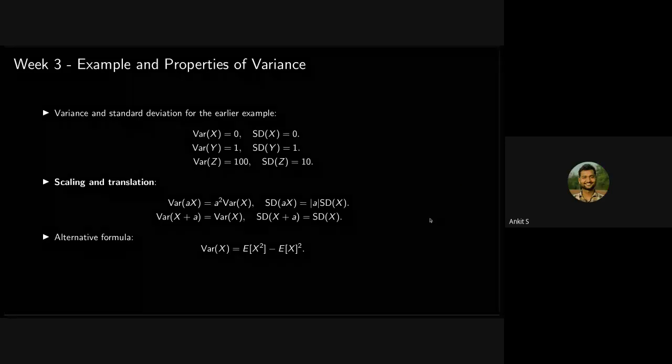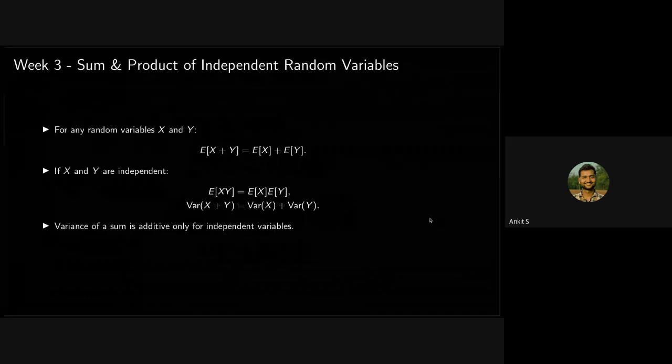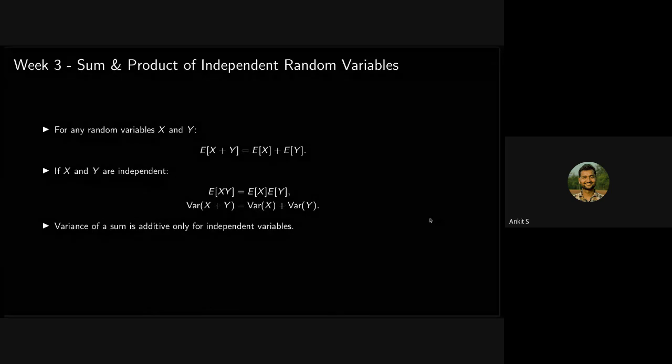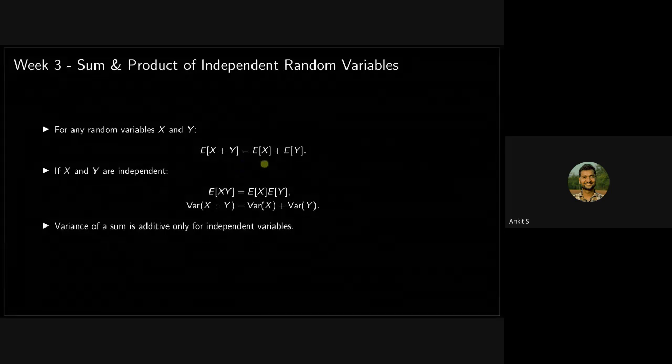So in this slide, we have been discussing examples and properties of variance. Okay, so this we already discussed. Now, sum and product of independent random variables. For any random variables x and y, whether they are dependent or independent, the expected value of their sum will be equal to the sum of the individual expected values.